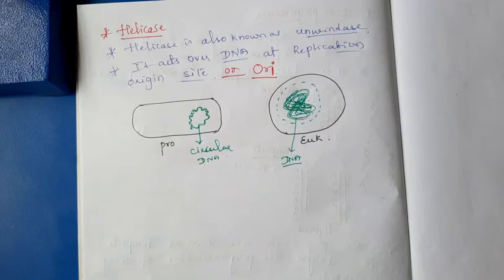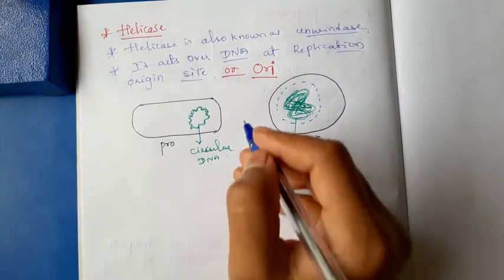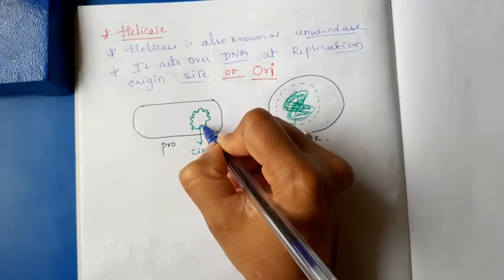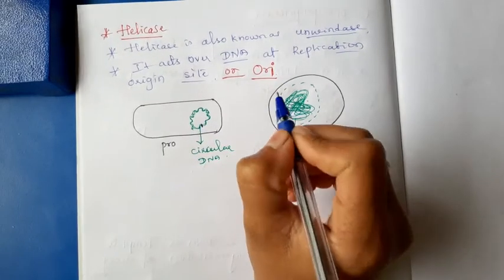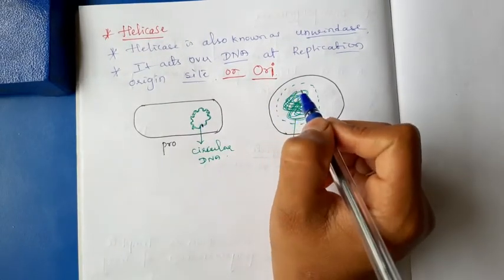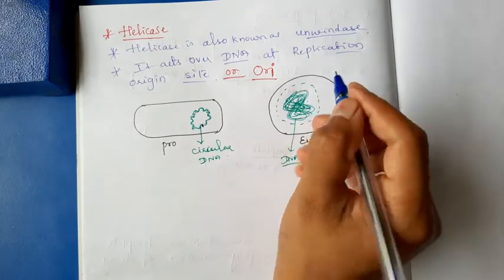In prokaryotes, there are certain points which help to start DNA replication.